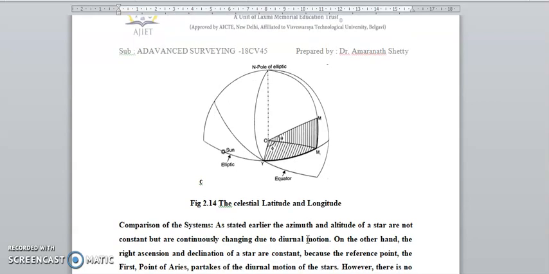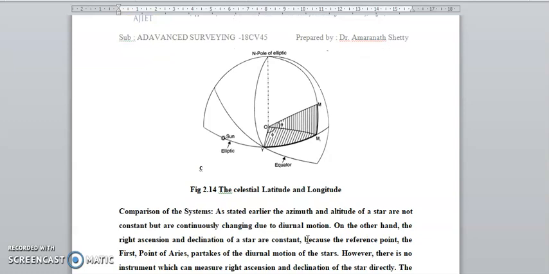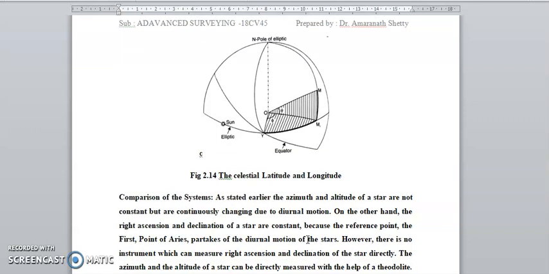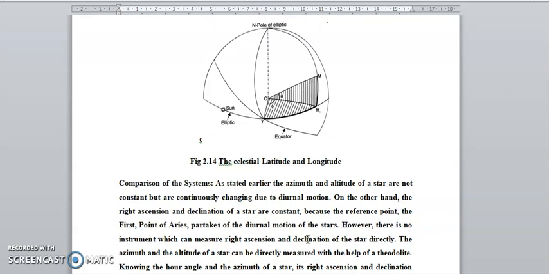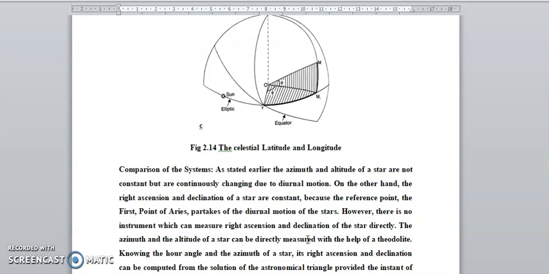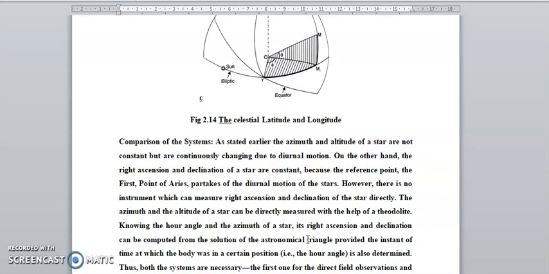In this comparison of the systems, azimuth and altitude of the star are not constant but continuously changing due to the diurnal motion. On the other hand, right ascension and declination of a star, because of the reference first point of Aries, are independent of the diurnal motion of the star. However, an instrument can measure the declination of a star directly, knowing the angle of azimuth. Right ascension and declination can be computed from the solution of the astronomical triangle, provided the time at which the body is at a certain position is also determined.